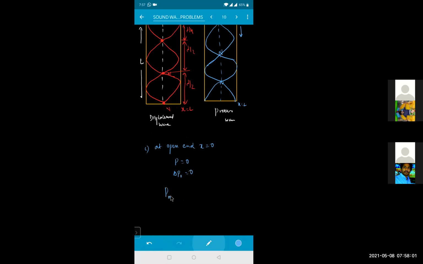That means p max will be equal to your p minima. That is nothing but equal to atmospheric pressure plus or minus of your, this one is 0. That means that will be equal to your atmospheric pressure. That is equals to your atmospheric pressure. Ante kada? At x equals 0, p value 0 kabatti maximum amplitude of the pressure is also becoming 0. So p max or p minima will be equal to what for me? Atmospheric pressure only. Okay na? Yes, sir. Chalo.